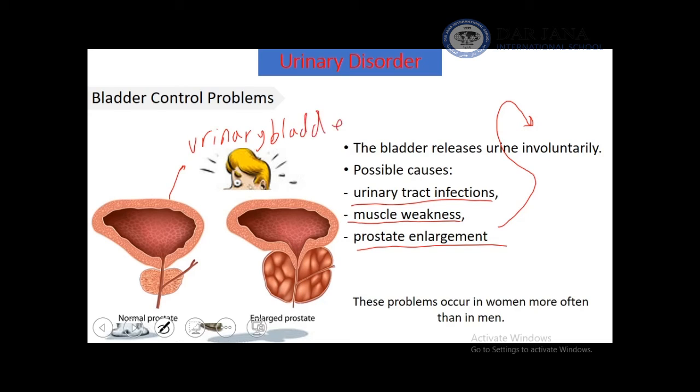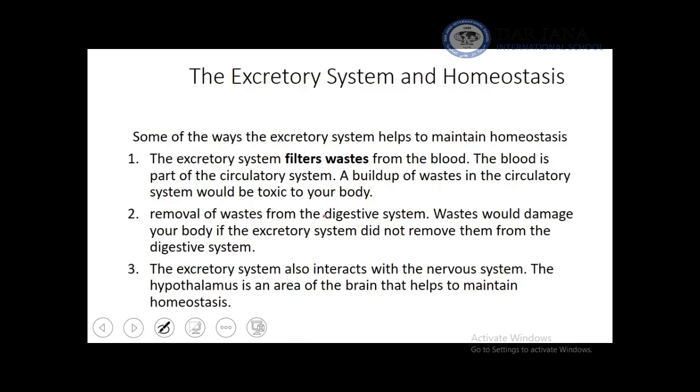So this is the prostate, which is of normal size. Normal prostate. This is the enlarged prostate. As you notice, the big size of prostate comparing to the previous one, that causes pressure on the bladder, and consequently problem of urination occurs.